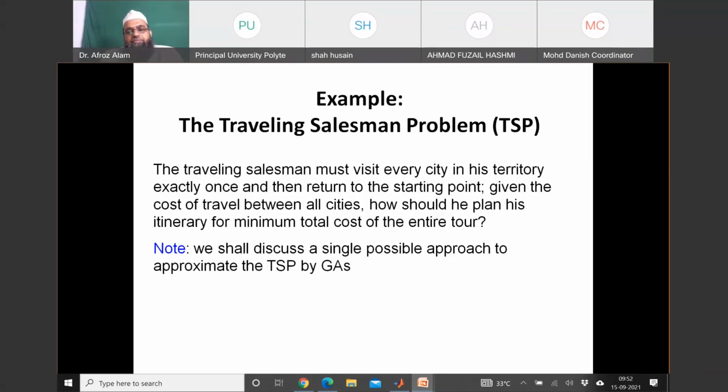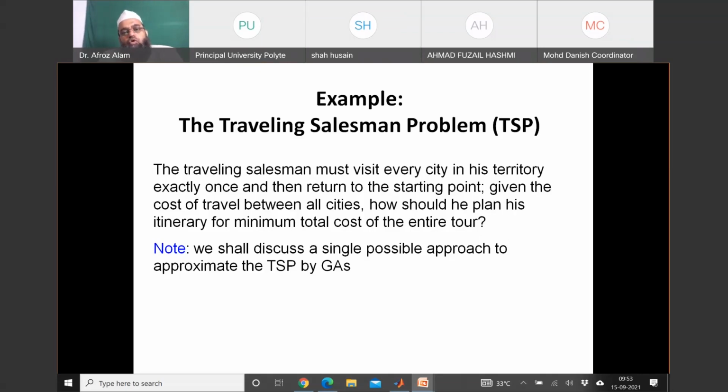You start your visit from any airport of the world, and the target is to visit all airports of the world and return to your original airport from where you started your journey, provided two things: first, you have to visit all airports, and second, you have to visit any airport once only, not twice or more.